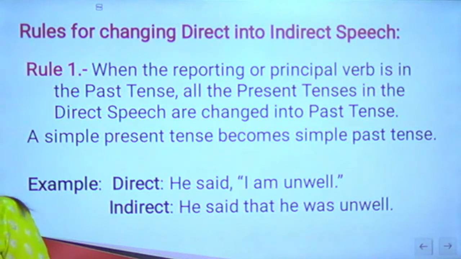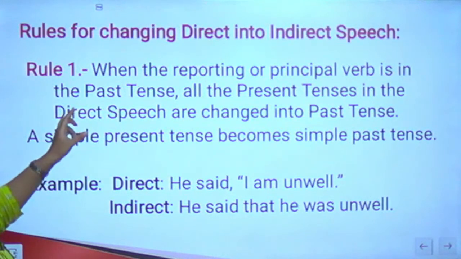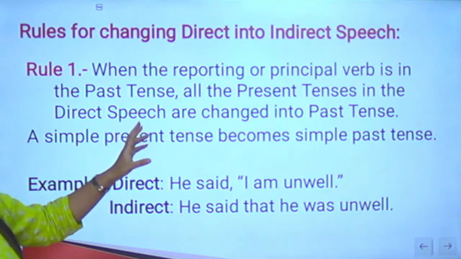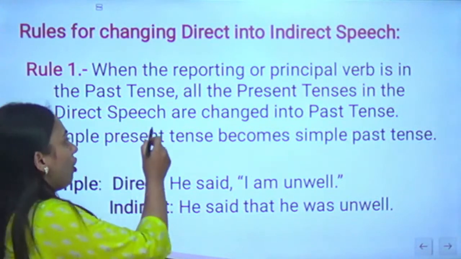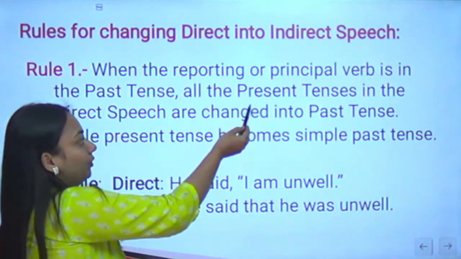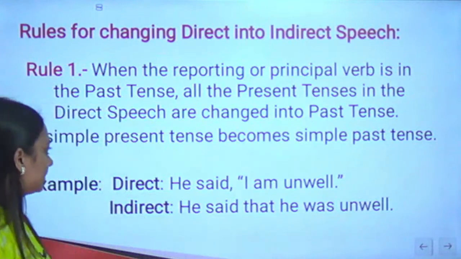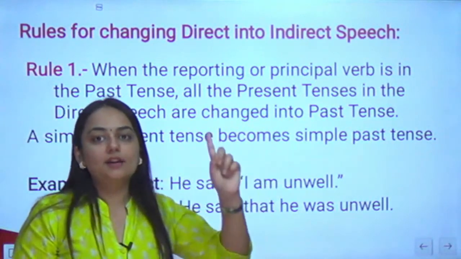Okay, rule number 1. When the reporting or the principal verb is in the past tense, all the present tenses in the direct speech are changed into the past tense. So yes, Riyu, you are absolutely right. All the sentences of the present tense will be changed into the past tense. A simple present tense becomes a simple past tense is our first rule.